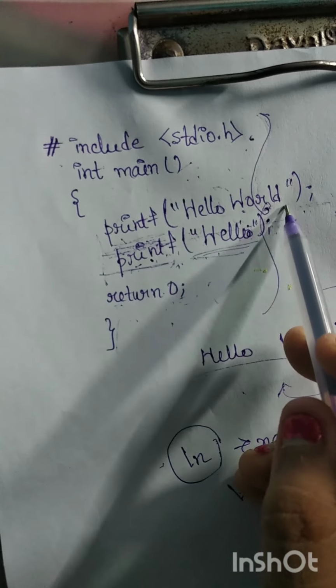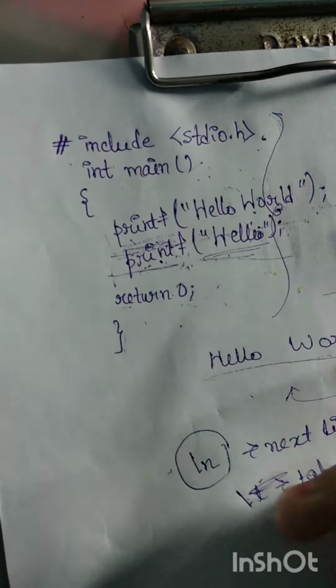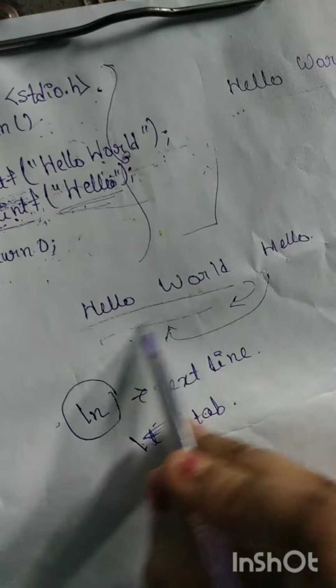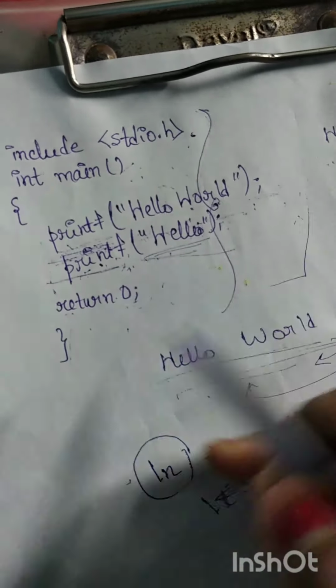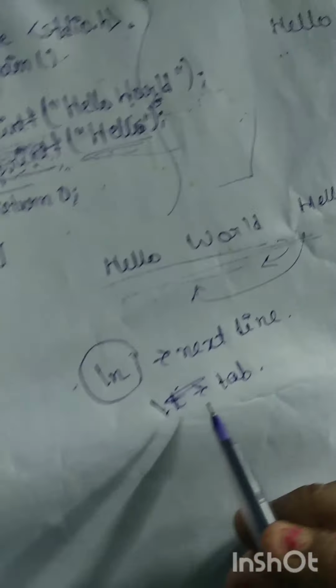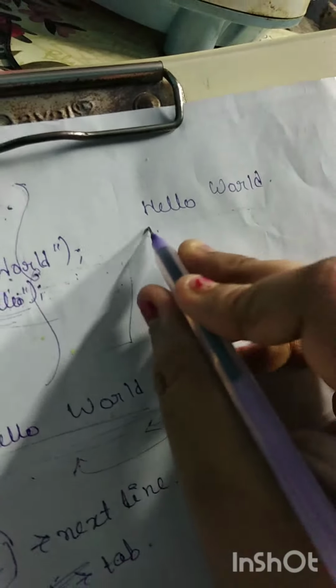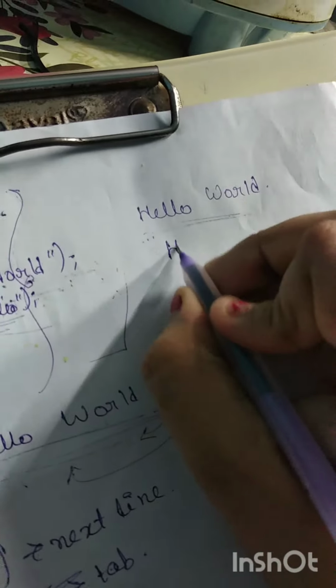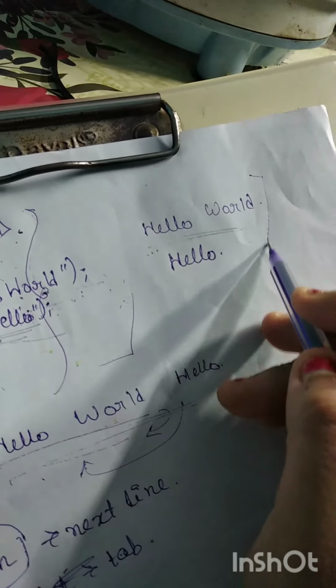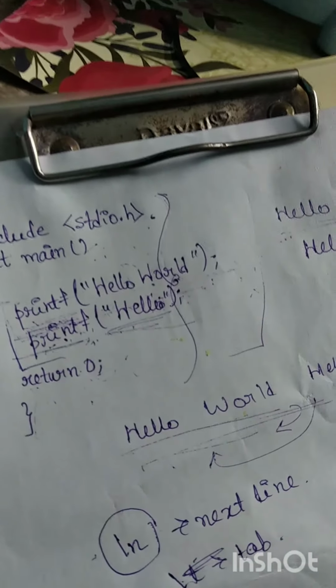In the first printf I have written hello world and then hello, and I have already shown the output here. Now I want to print hello world and hello in this manner, where hello world will print and after that hello will print. Okay, now I am printing two lines within one printf.